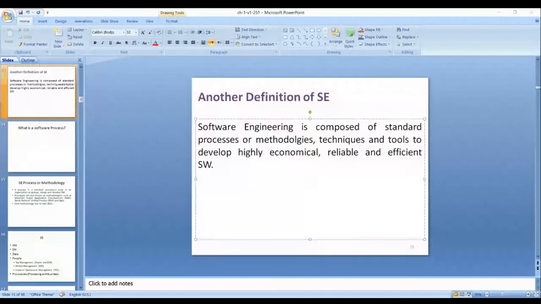Reliable. Even though we have another chapter on it, I'm just touching it. What is the meaning? How to define reliable software?